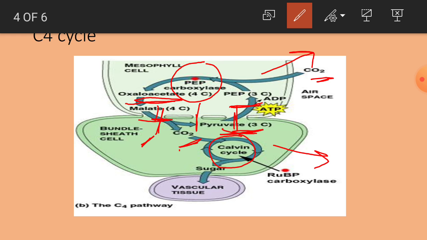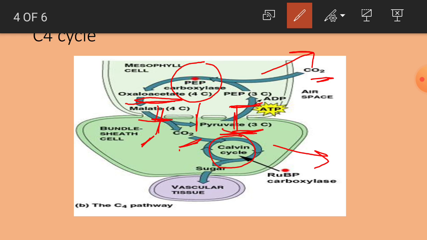Here one NADPH2 is formed, so that the net loss and gain is equalized, and the CO2 thus formed is utilized in the Calvin cycle. So after the 3 reactions in the C4 cycle, the resultant CO2 enters into the Calvin cycle. As there is no oxygen, there is no chance of competition between CO2 and oxygen.